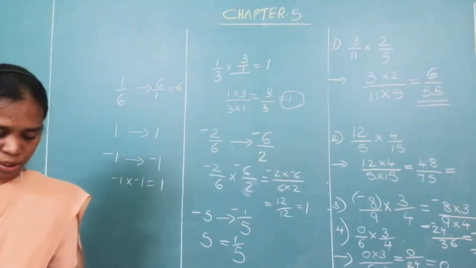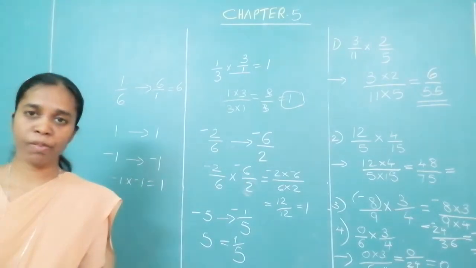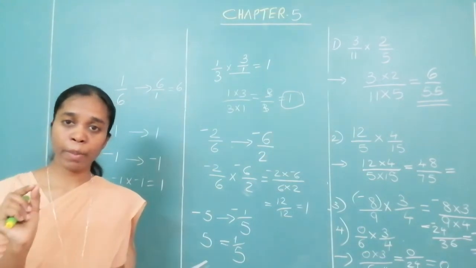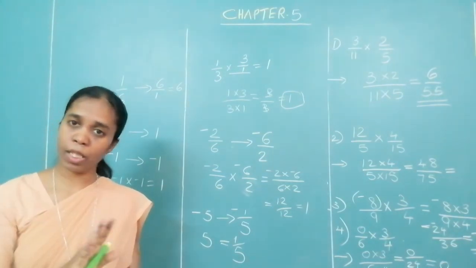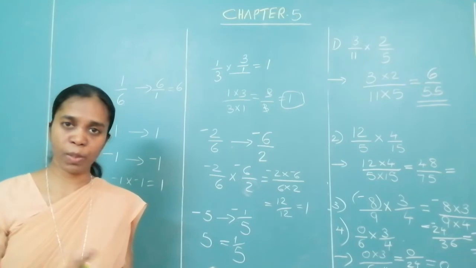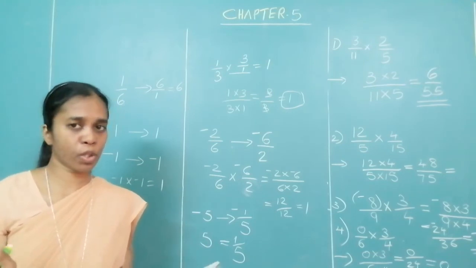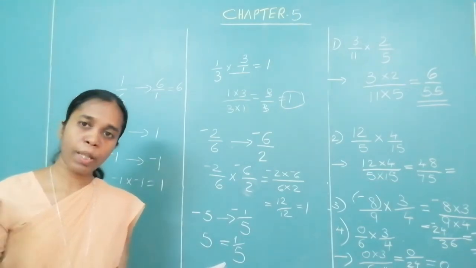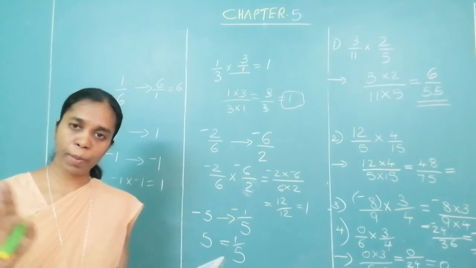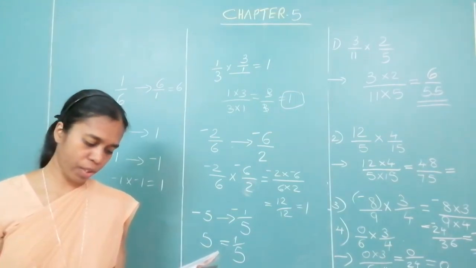Question number 4. Write the multiplicative inverse. Sign remains the same. If it is minus, answer also will be minus. If it is positive, answer also will be positive. Only thing, write it in the denominator become numerator, numerator become denominator.